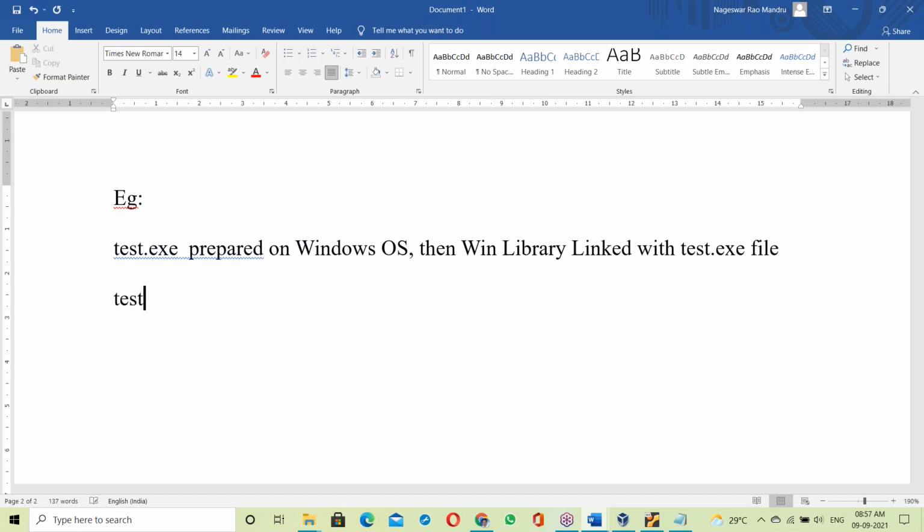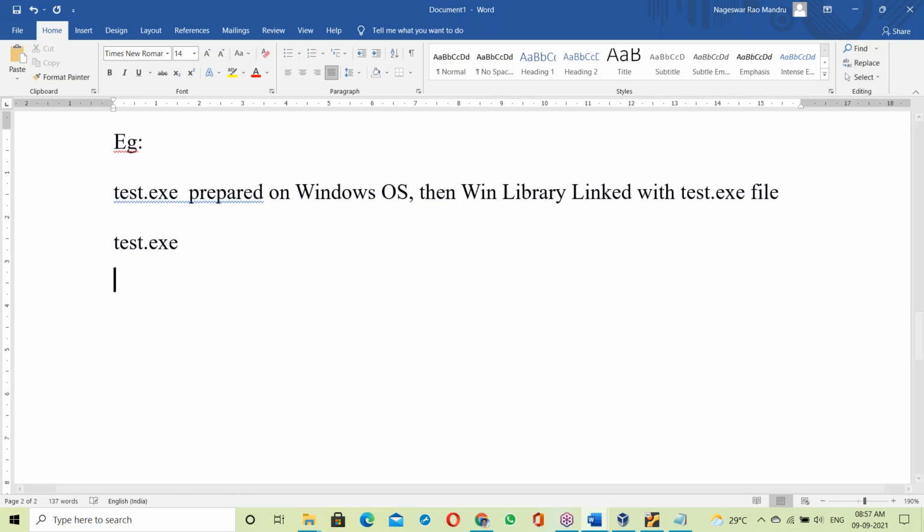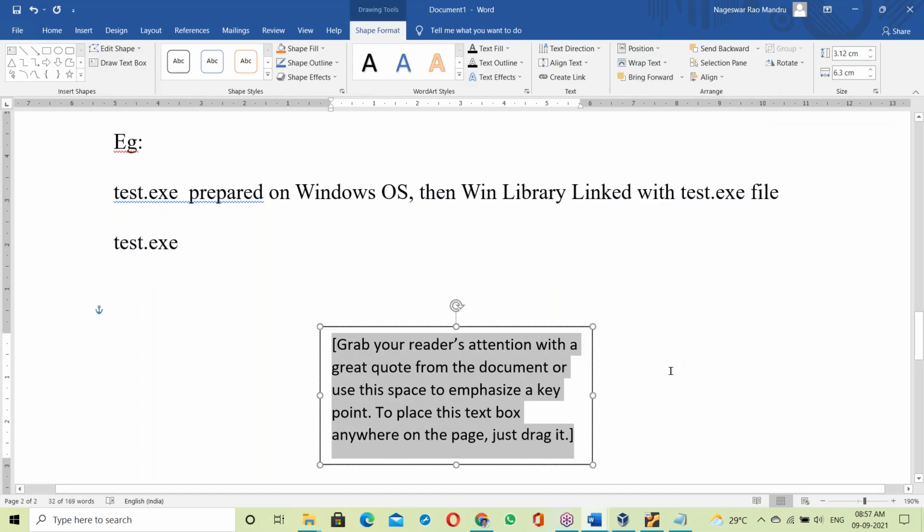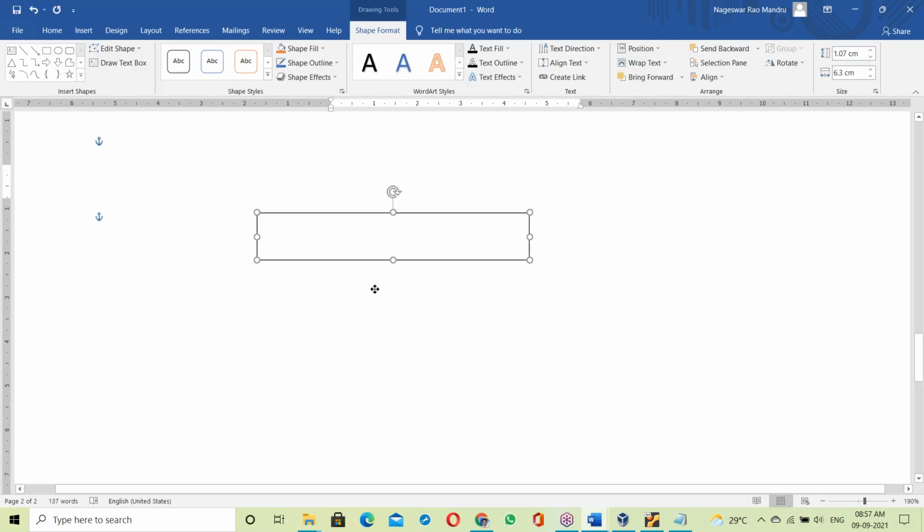Now this test.exe file is placed on different platforms. How does it work here? Let us see different platforms.